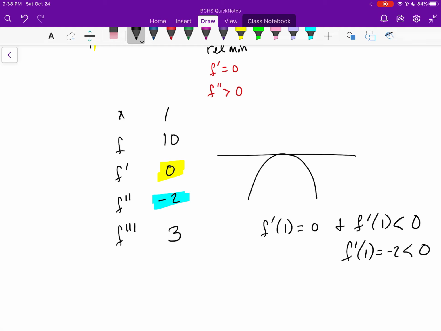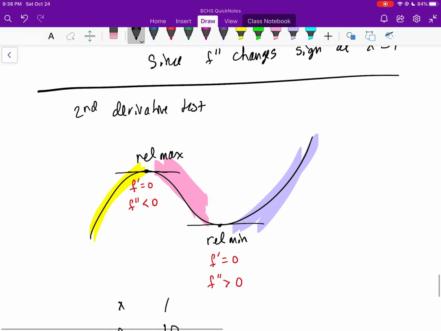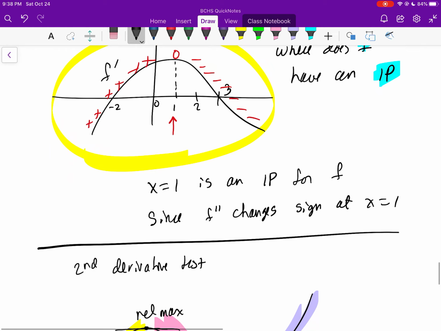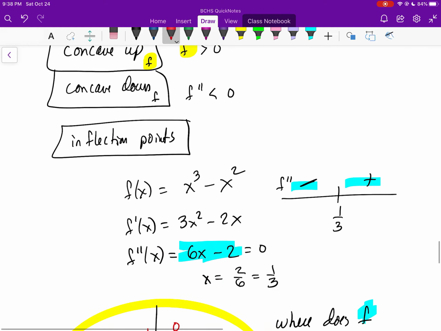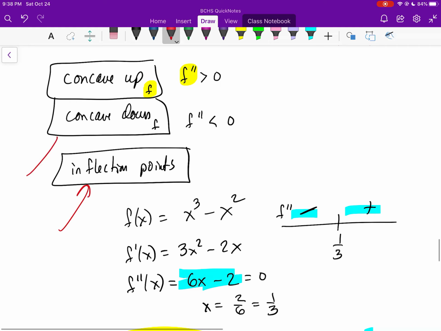Is there anything else? No, that's kind of what I want to go through for the review. There's a lot of information here. There's a lot of analytic steps to go through. Again, my recommendation is practice, practice, practice. But whatever you do, make sure that you know what these keywords are. Like second derivative test, have a note card for it. What does it say? How do you show that? How do you use that? How do you find that?